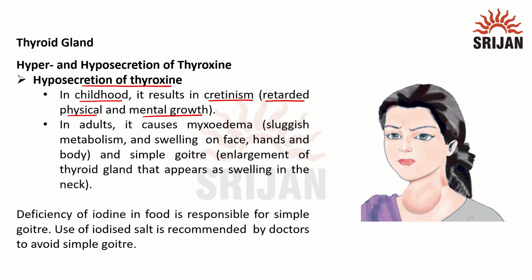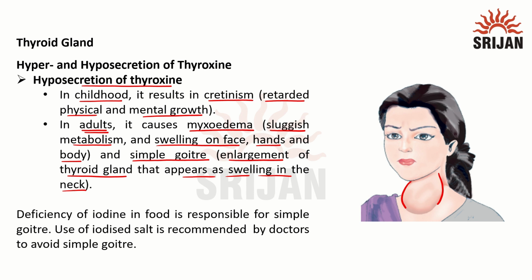But in adults, they are already grown up, so if there is less secretion of thyroxine, it causes a different disease known as myxedema. The main symptoms are sluggish metabolism and swelling on the face, hands and body. There can be another disorder known as simple goiter, and the main symptom, as we can see here, is that the thyroid gland swells so that the neck appears to be bulged or swollen. So enlargement of the thyroid gland that appears as swelling in the neck is the major symptom.